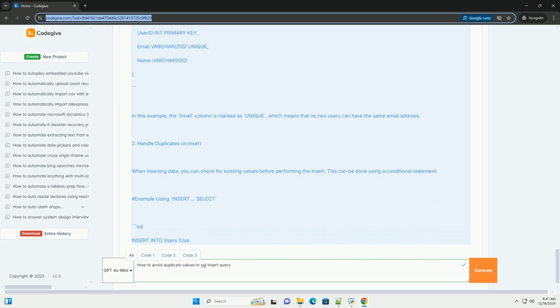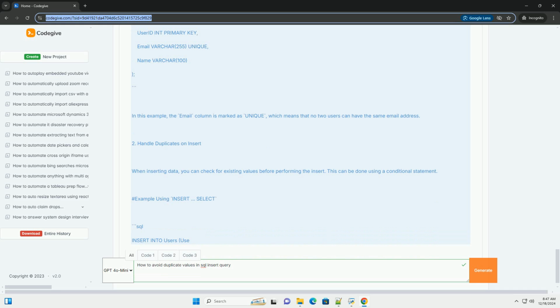5. Use transactions. When performing multiple inserts, use a transaction to ensure that all operations are atomic. This way, you can roll back if an error occurs during the insert. Example using transactions. SQL. Start transaction. Begin. Insert into users (user_ID, email, name) values (3, 'unique@example.com', 'Bob') on duplicate key update name = 'Bob'. Other inserts can go here.